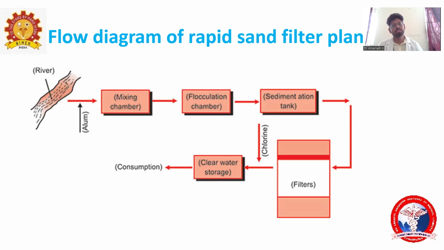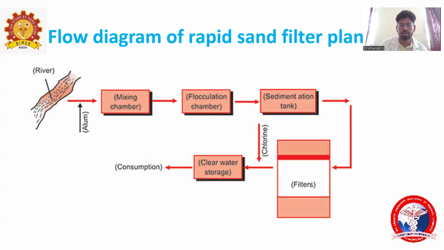Next it will be sent into the flocculation chamber, where there is gentle stirring of the water for 1 to 2 hours, and then floc will form. After that it will be sent into the sedimentation tank, where it is kept for 2 to 6 hours, and 95% of the floc and impurities will settle down in the sedimentation tank. Then it will go to the sand filters.